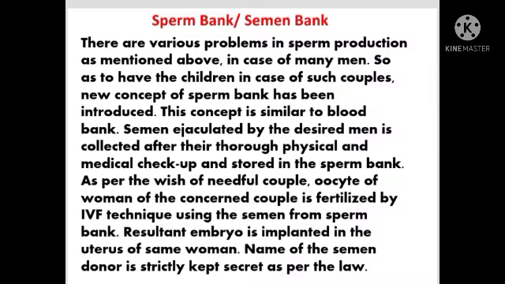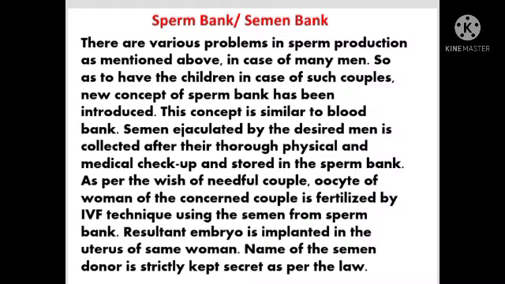So as to have children in the case of such couples, the new concept of the sperm bank has been introduced. This concept is similar to a blood bank. Semen ejaculated by the desired man is collected after a thorough physical and medical checkup and stored in the sperm bank. As per the wish of the needful couple, the oocyte of the woman of the concerned couple is fertilized by the IVF technique using the semen from the sperm bank. The resultant embryo is implanted in the uterus of the same woman. The name of the semen donor is strictly kept secret as per the law.